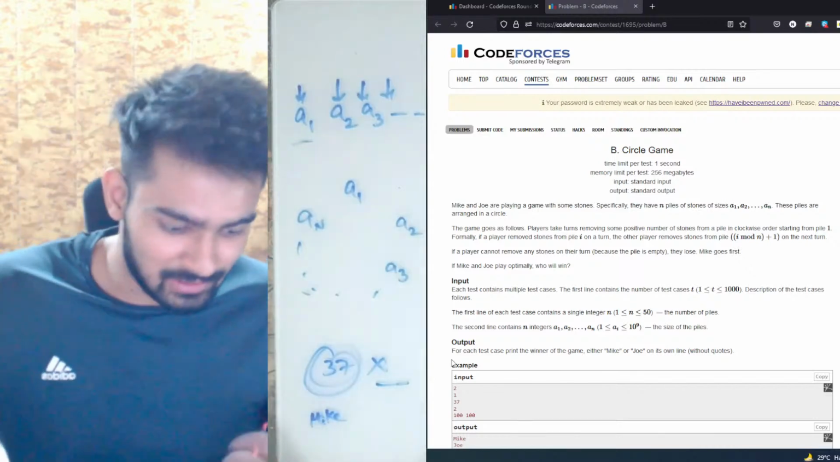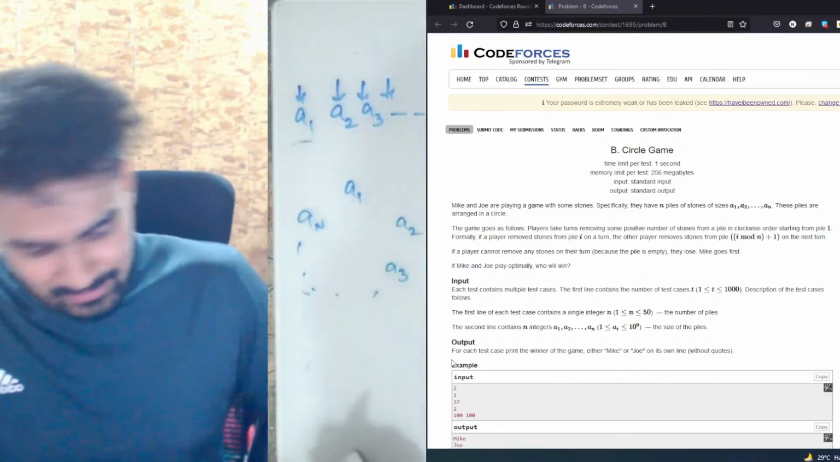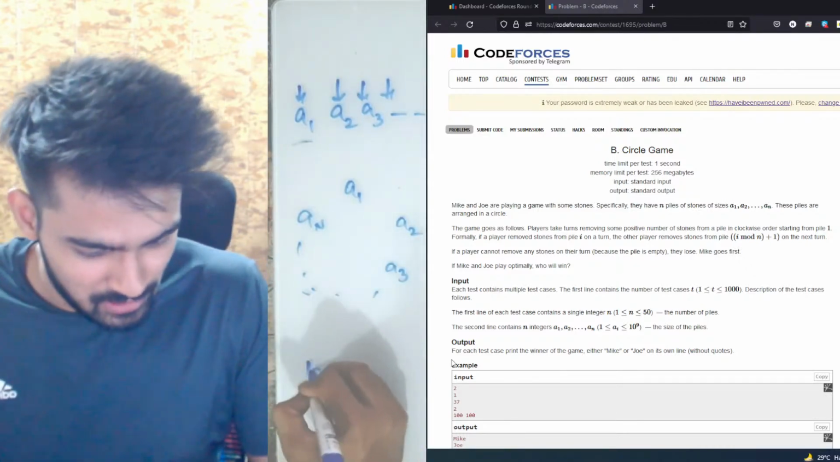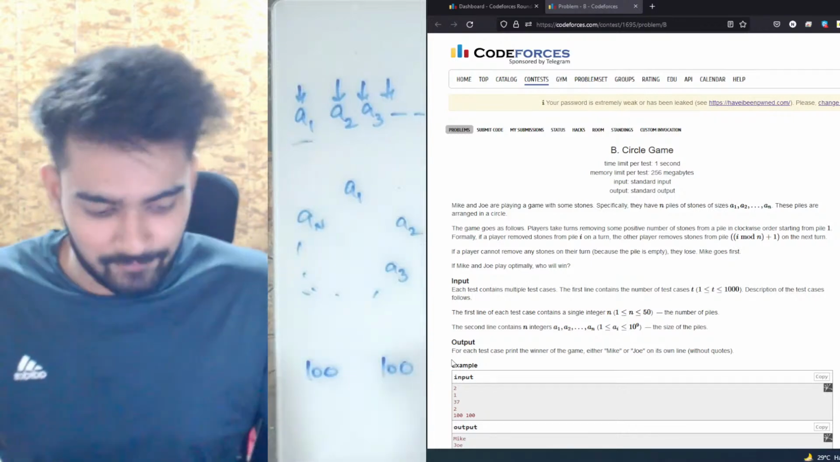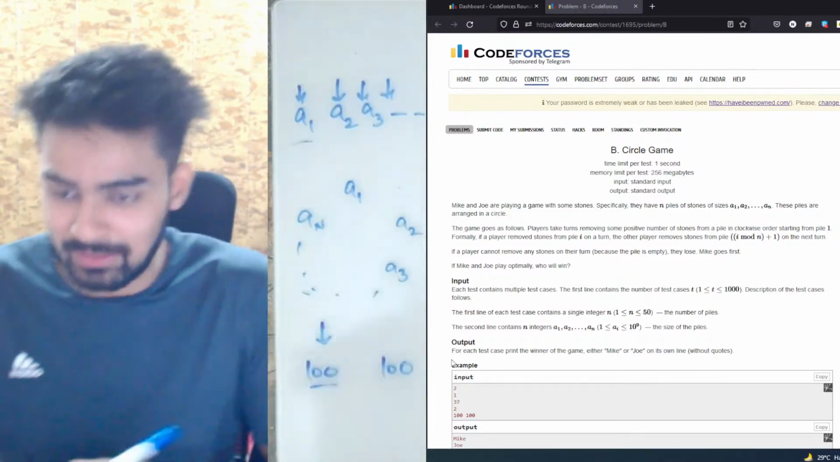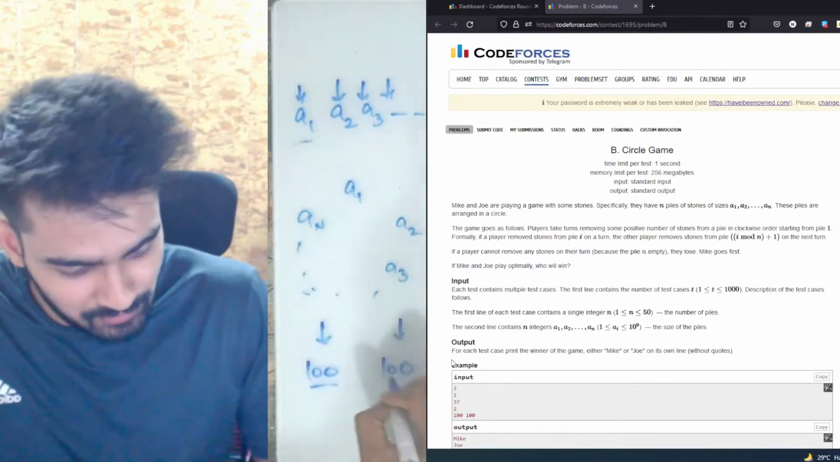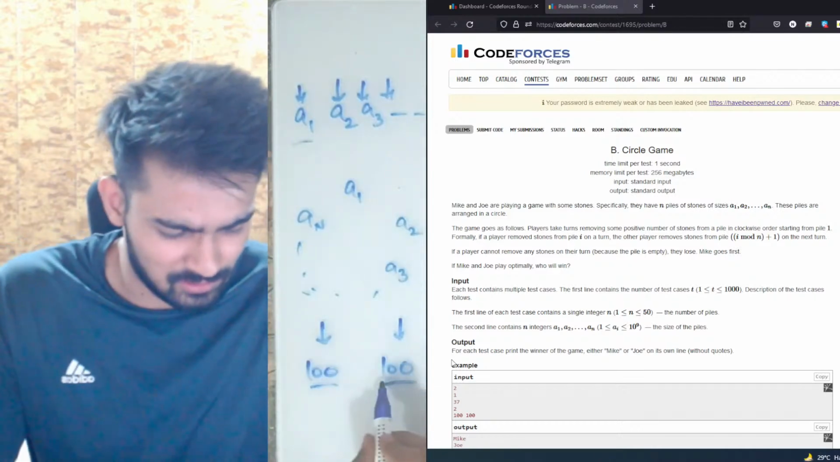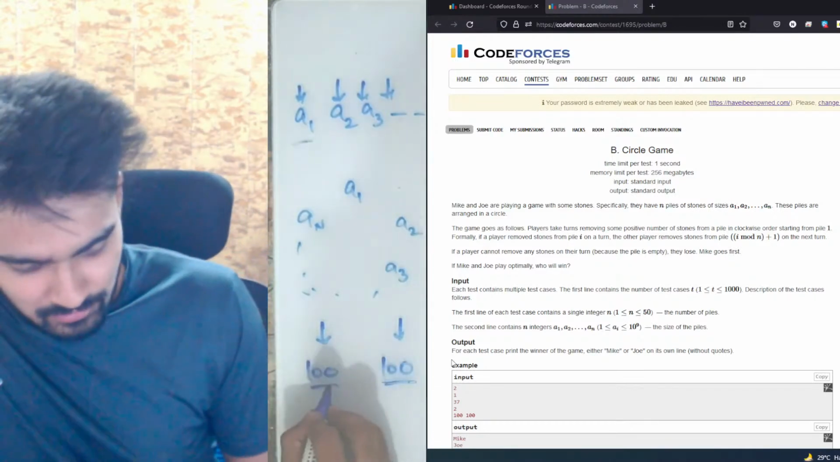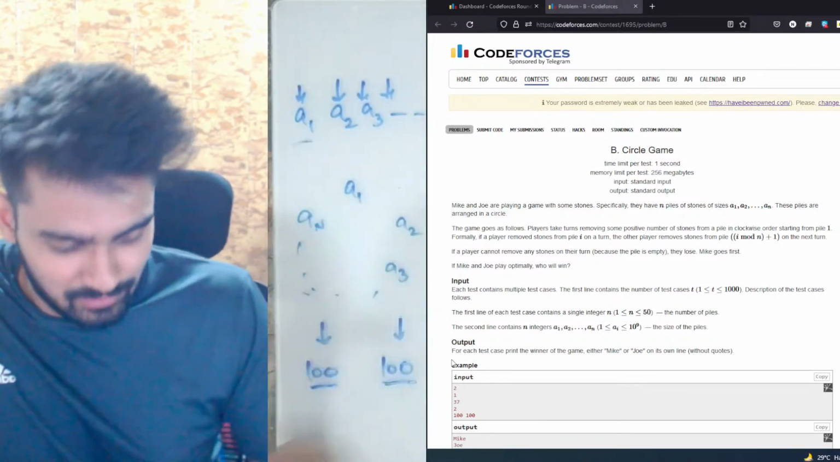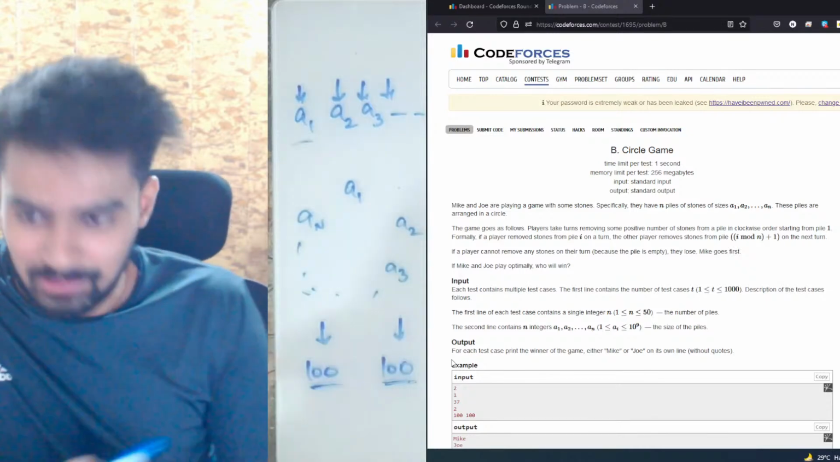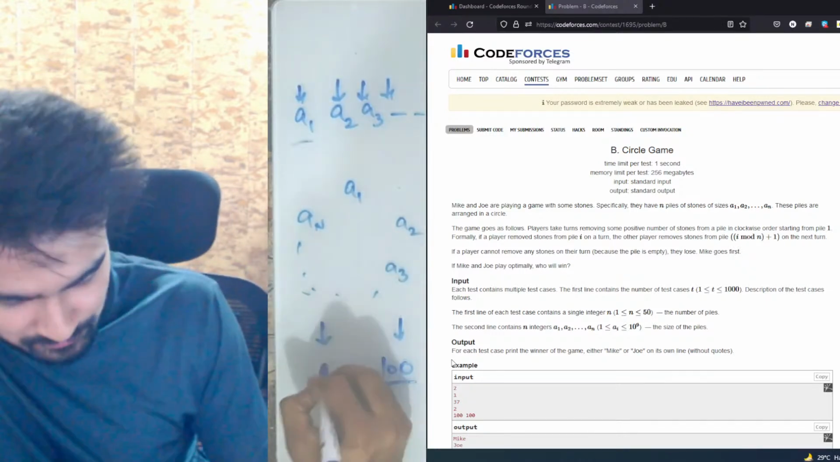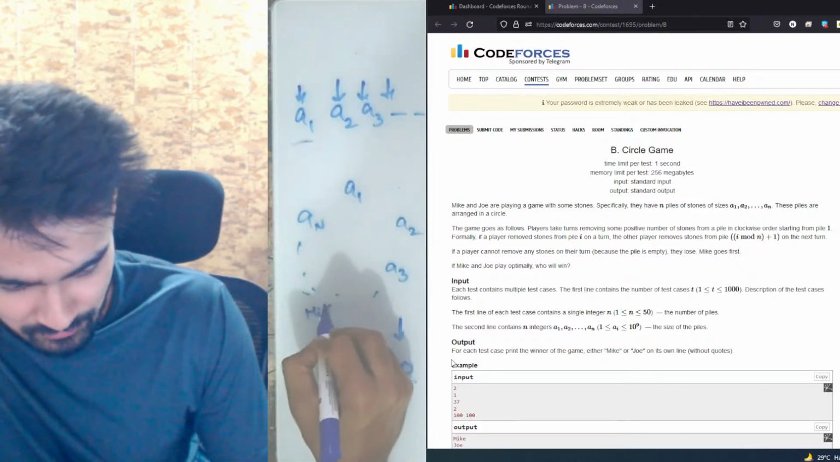Let's look at the other case. The other case says that we have two values, 100 and 100. First, Mike has to remove some values from the very first pile, and then Joe will have to remove some values from the next pile. Let's assume Mike removed all the 100 values, so this becomes 0.